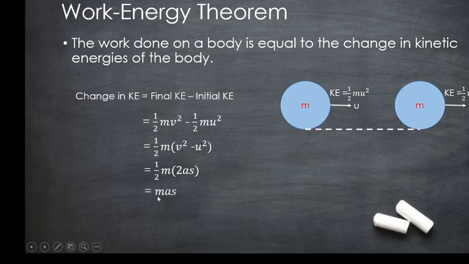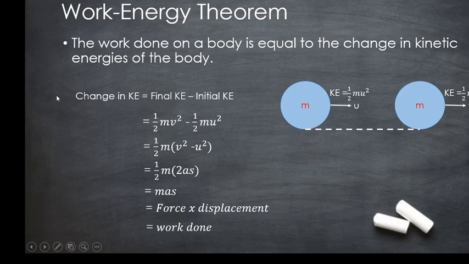But you know that ma, mass into acceleration, is equivalent to force. Therefore, it can be written as force into s, where s is the displacement covered by the object. Now, force into displacement is nothing but work done.